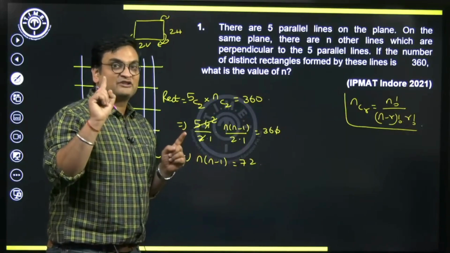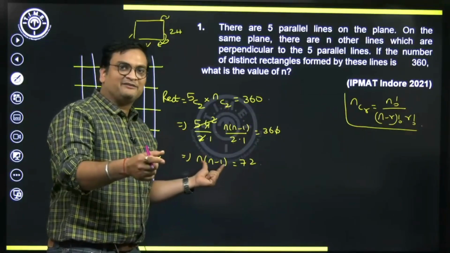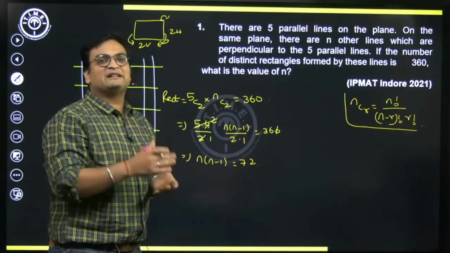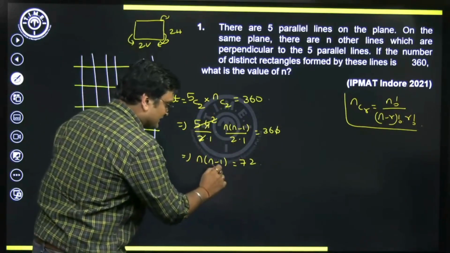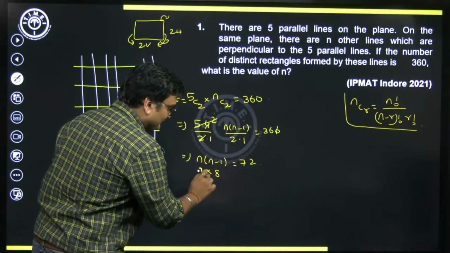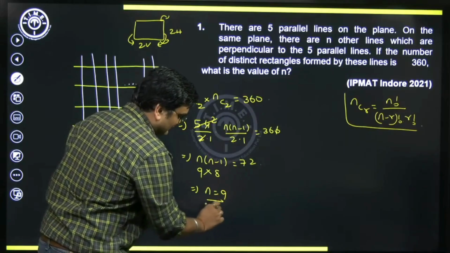I'm talking about natural numbers, not just any integers, because even minus 8 into minus 9 will give you the same result, 72, but negative values are of course not allowed for n. So can I say by observation the two integers will be 8 and 9? So hence, by direct comparison, can I say the value of n has to be 9?